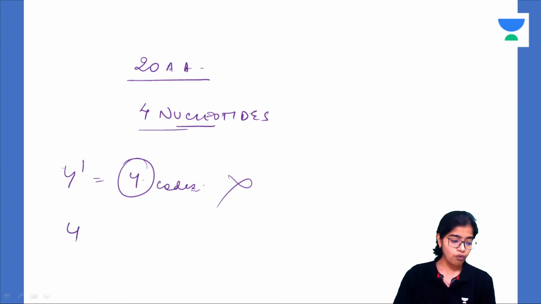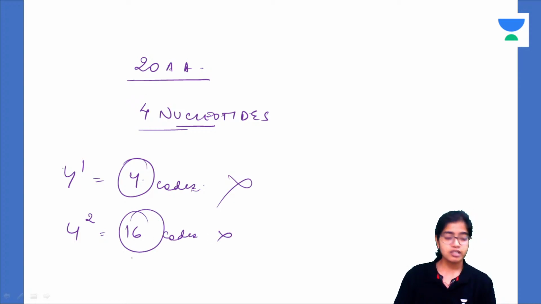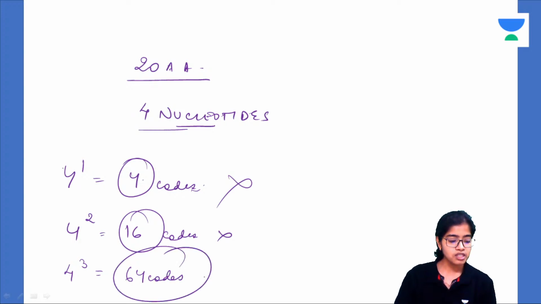Now you prepare a code using 2 nucleotides, so it will form 16 codes. It is also insufficient. Now you prepare a triplet code using 3 nucleotides. Now it will form 64 codes, which is sufficient for 20 amino acids. Out of these 64 codes, you have 3 stop codons, which, when encountered, stop translation.